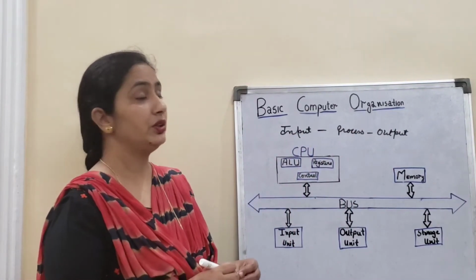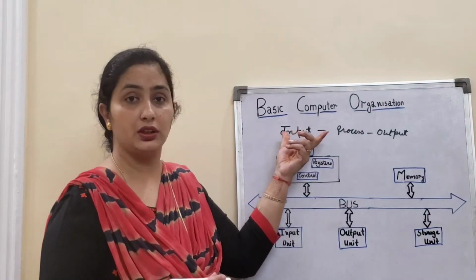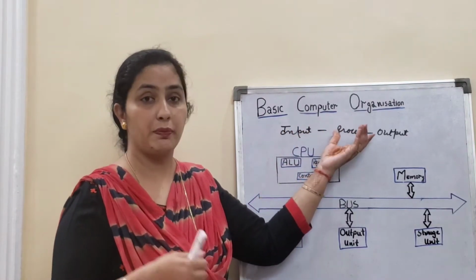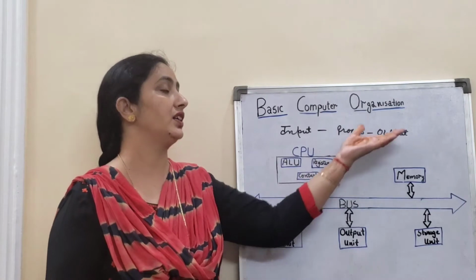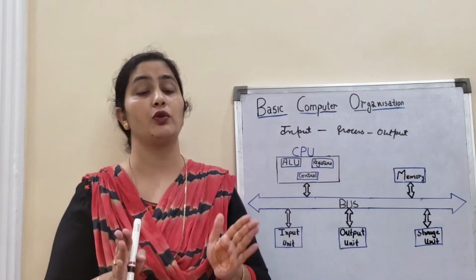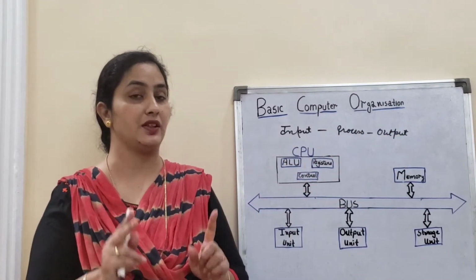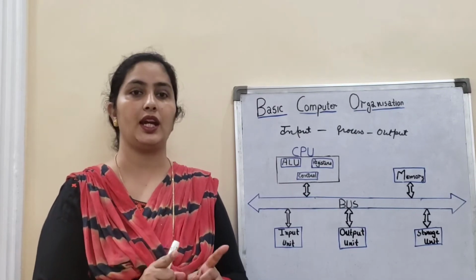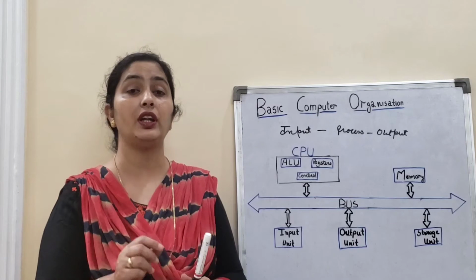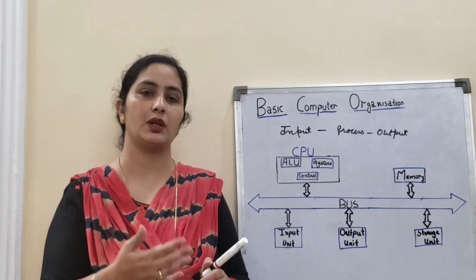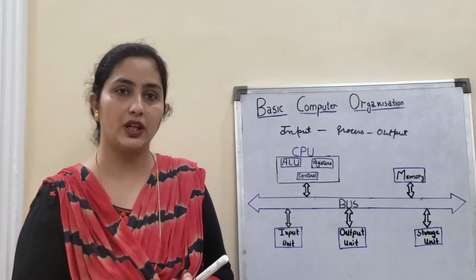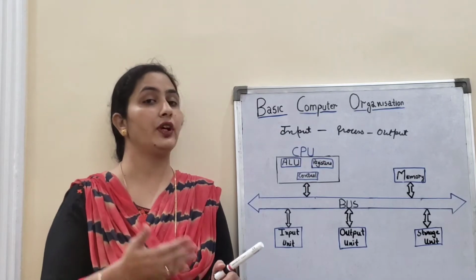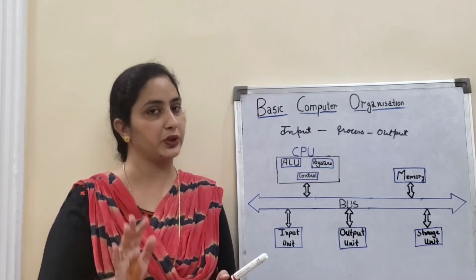As a user, you are giving input to the computer. The computer processes that input and gives you the desired output. Remember students, there is a difference between output and desired output. In any case, the computer will give you output, even if you are making a wrong entry. In the beginning only, whatever things we are doing on the computer, before getting output, we know what output is going to come.